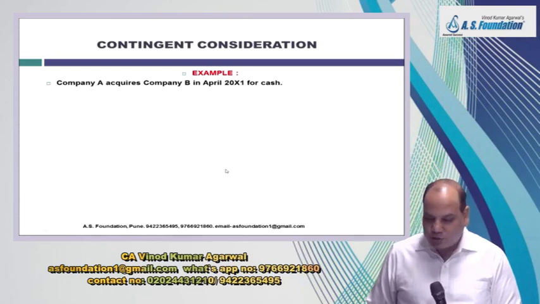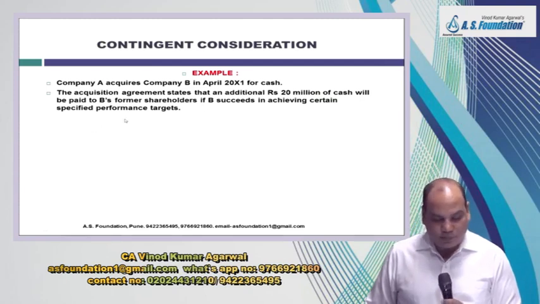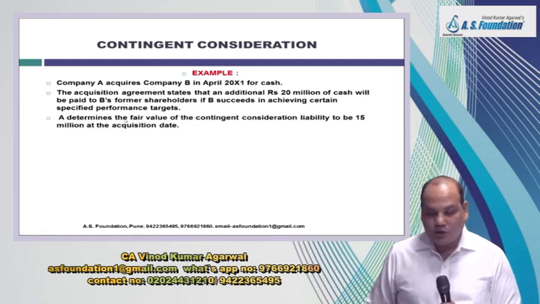Now, example printed in your book, example number 4. Company A acquires Company B in April 20x1 for cash. The acquisition agreement states that additional rupees 20 million of cash will be paid to the former owner of B if B succeeds in achieving a certain performance target. So this is a contingent consideration, because 20 million will be paid in cash only if the performance target is achieved. A determines the fair value of contingent consideration liability to be 15 million at the time of acquisition date.